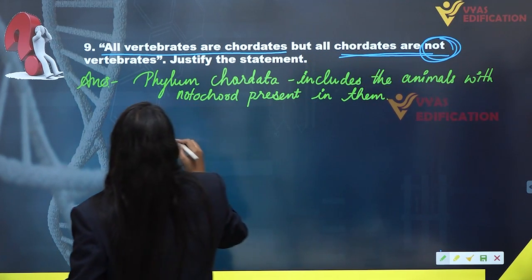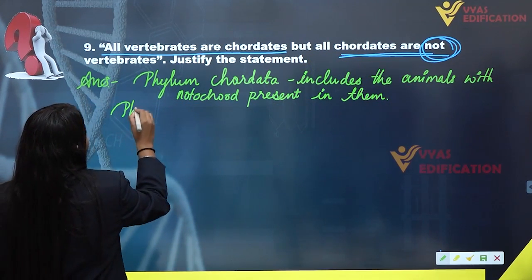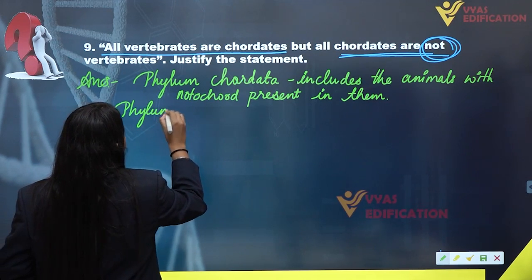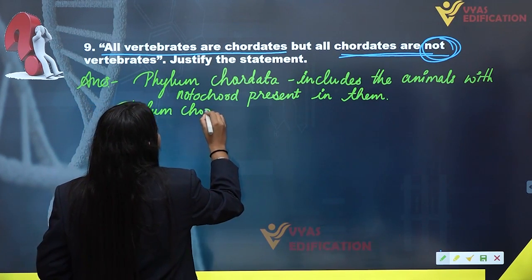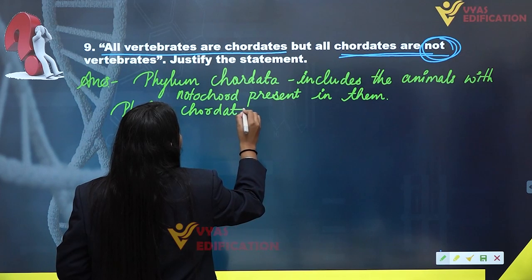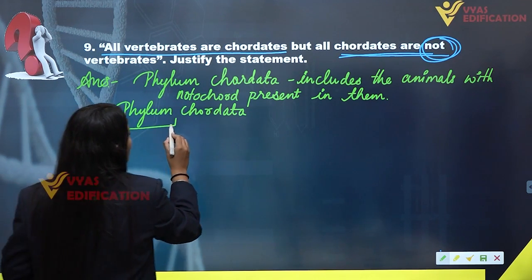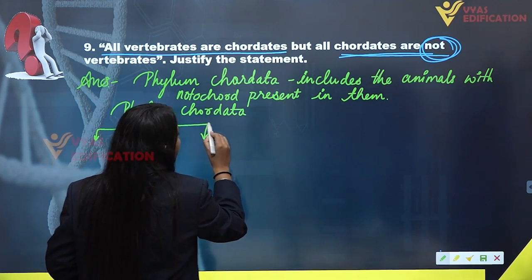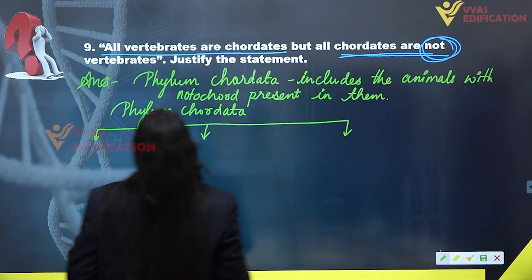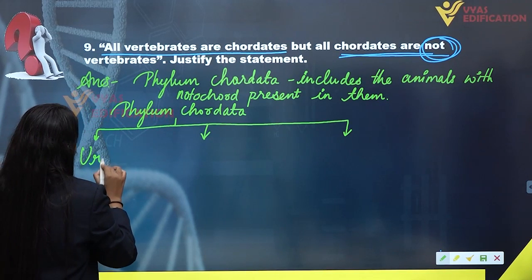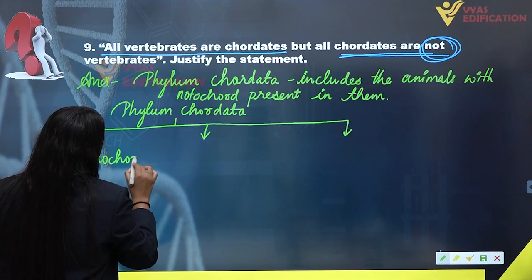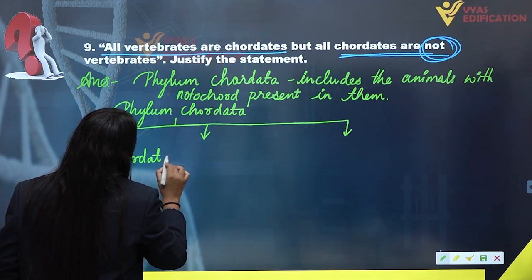Alright, now we know that phylum Chordata is subdivided into Urochordata, Cephalochordata and Vertebrata. This is Urochordata, the most primitive type of chordata.